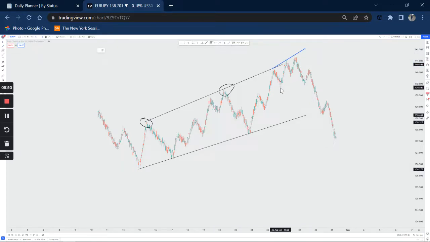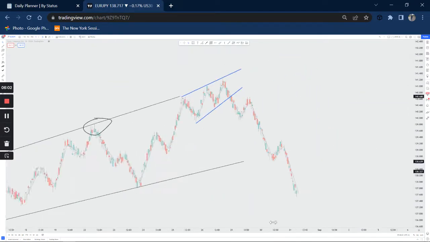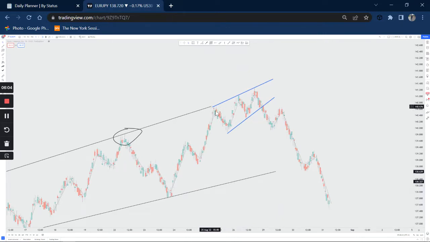You can clearly see now that we have an ascending type of pattern inside this pattern. And then we have a minor trend line here. If I zoom in a bit, you can see this minor trend line, which gives us a first touch and a second touch. Once we have a first touch of the trend line, and then a second touch, that is a valid trend line for us to execute on.